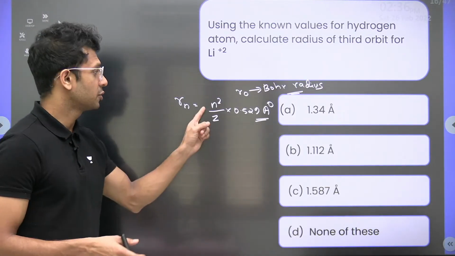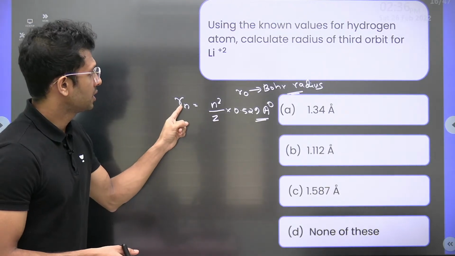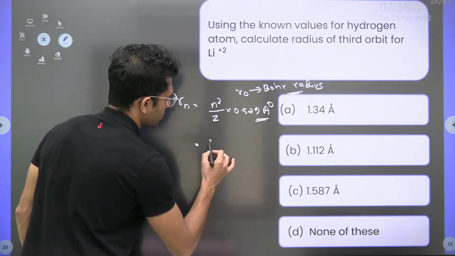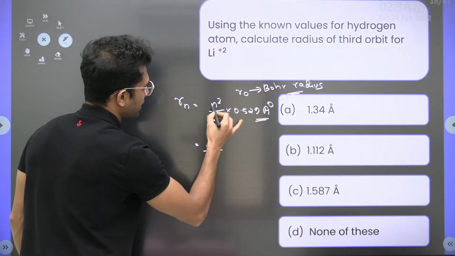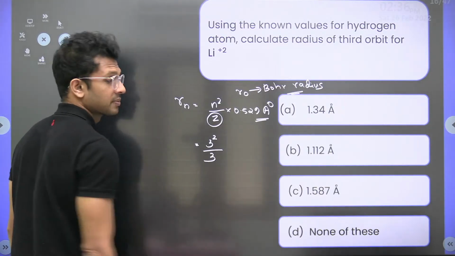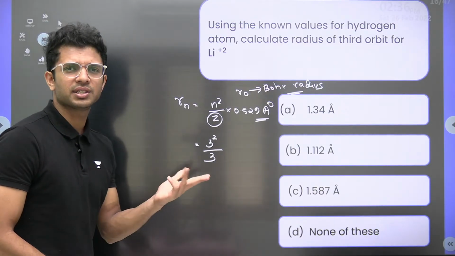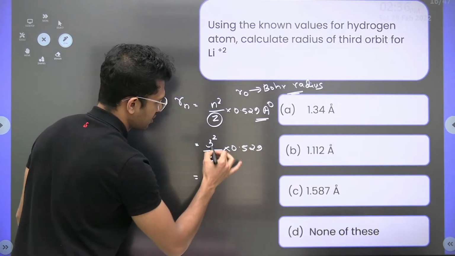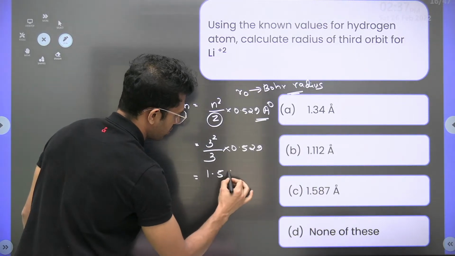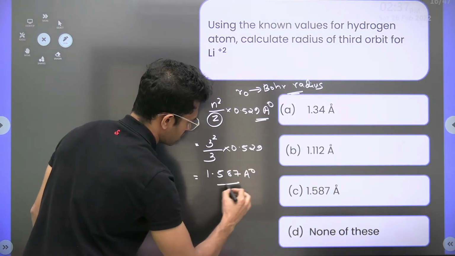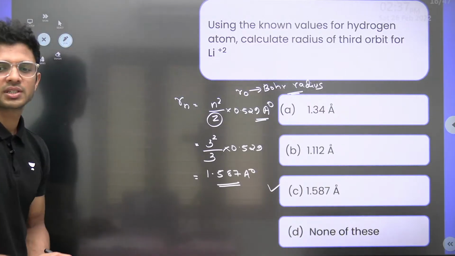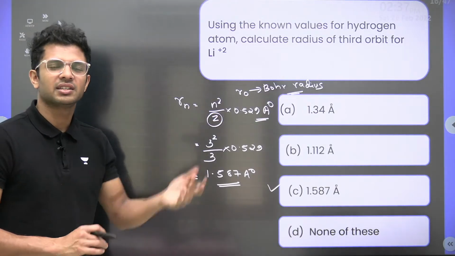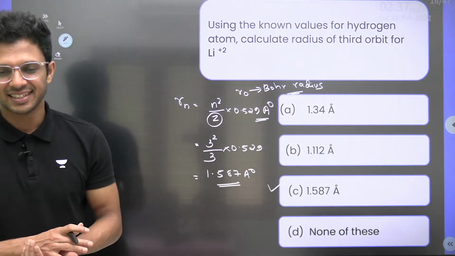Obviously, we need to know that. But for this question, what is given? Radius of third orbit of lithium. Third orbit means n equal to 3, so 3 square. Z is the atomic number of lithium. How much is it? 1, 2, 3, it's 3, right? Lithium: 3 square by 3 is 3 into 0.529, which is 1.587 Angstrom. Option C it is going to be. Like I said, if you know this simple formula, the answer is in your hand. Isn't it?